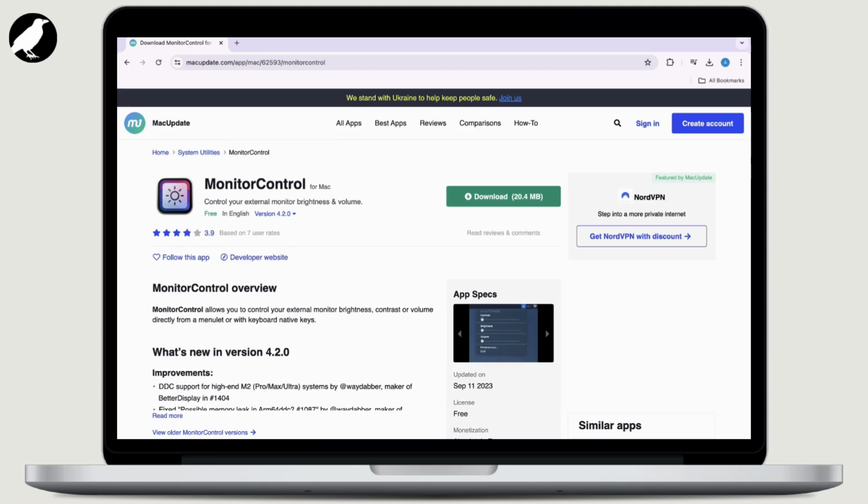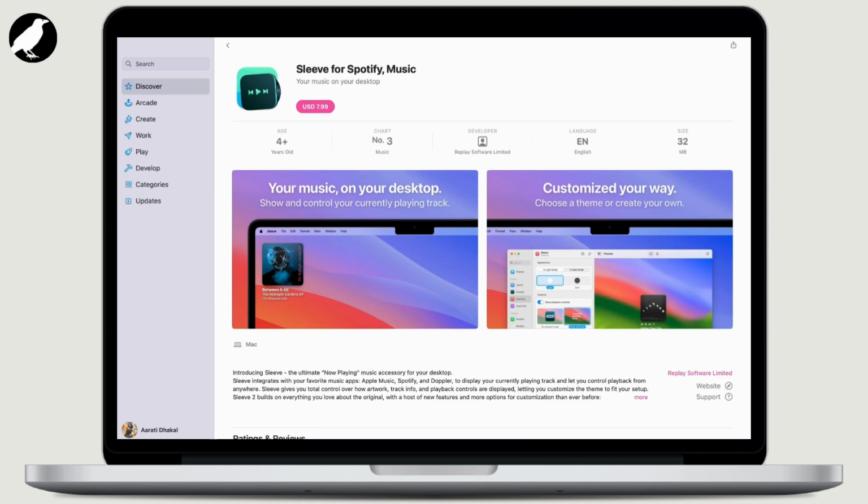Now, the sixth one is Monitor Control app. A monitor control app for macOS typically helps you manage and adjust your external monitor settings and configurations. So this app can significantly enhance your productivity and comfort by providing easy access to monitor settings and adjustments directly from your macOS environment.